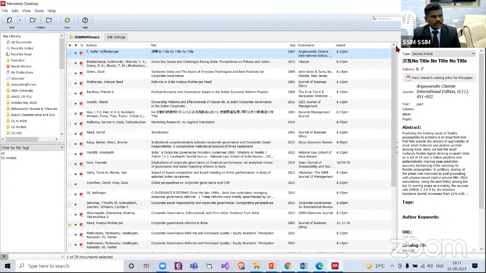Now, we have brought in the articles from our laptops and from the internet. Then we have seen how to clean that, how to feed in the data, how to feed in the meta information. Now we'll see how to take notes using Mendeley. Why is this function, this feature, very, very important?